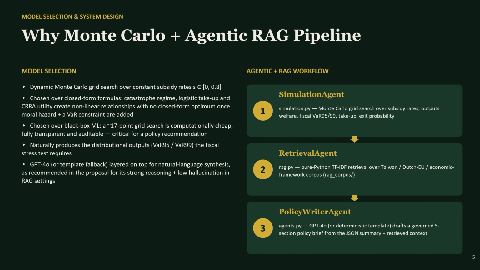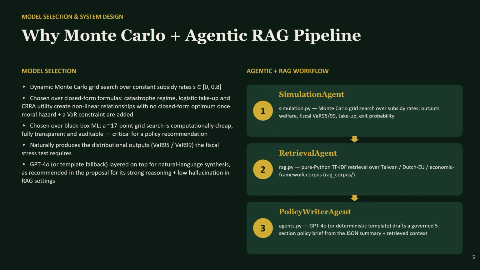So how do we actually build this? We chose a dynamic Monte Carlo grid search over candidate subsidy rates from 0% to 80%, rather than a closed form formula or a black box deep learning model. Here's why. We combine a nonlinear catastrophe regime, a logistic take-up curve, CRRA utility, moral hazard, and a variance constraint.